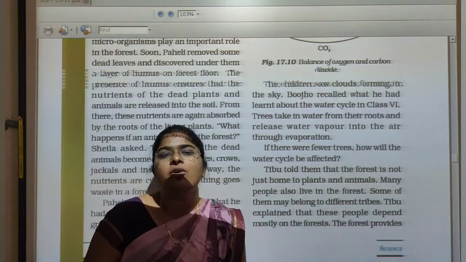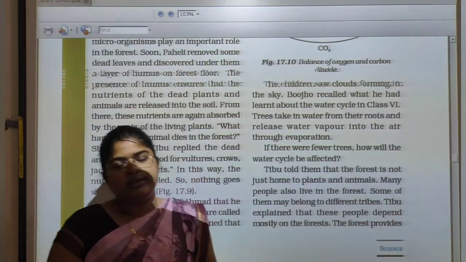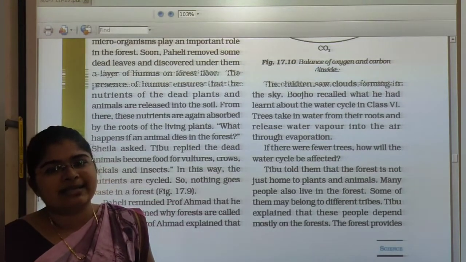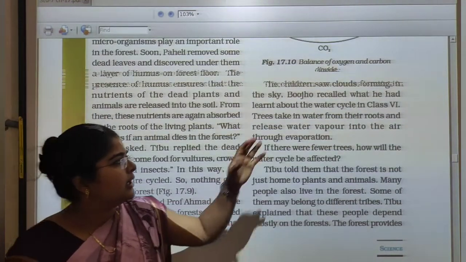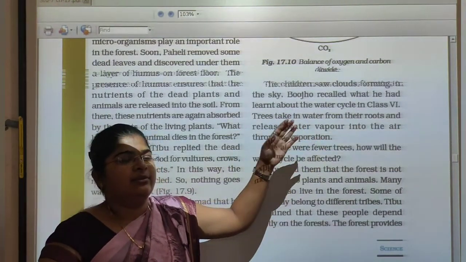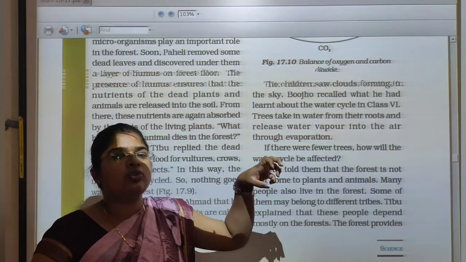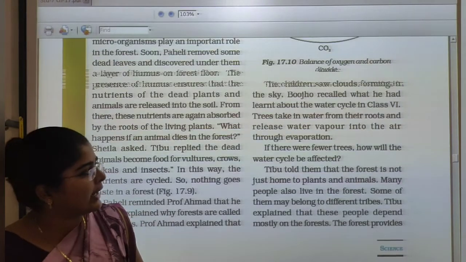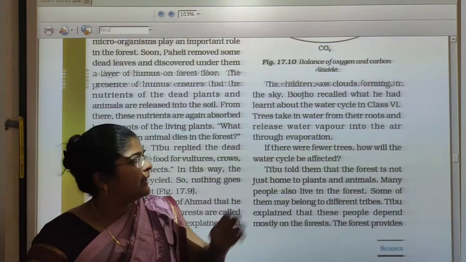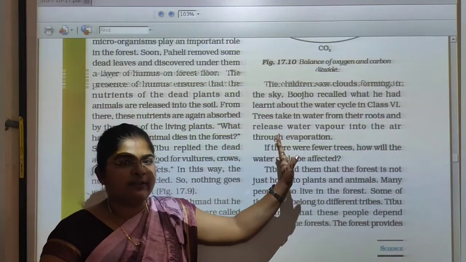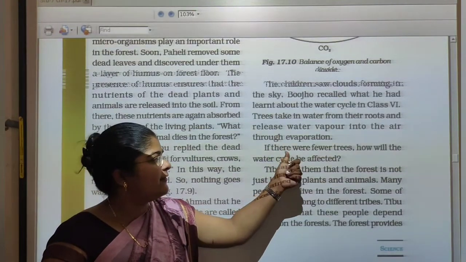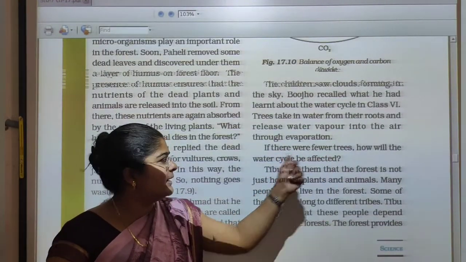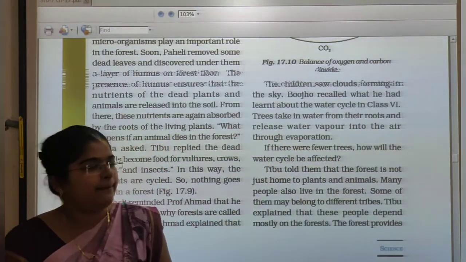So students, we know about the water cycle, which we already learned in class 6. We know that plants take water through their roots and release water vapor into the atmosphere through the process of evaporation. If there were fewer trees, how would the water cycle be affected?